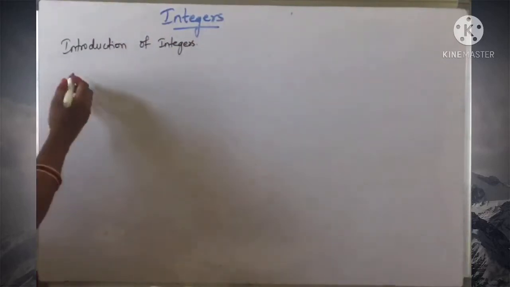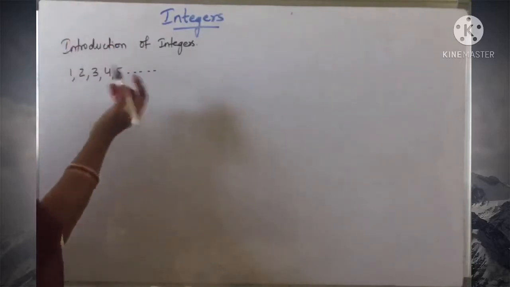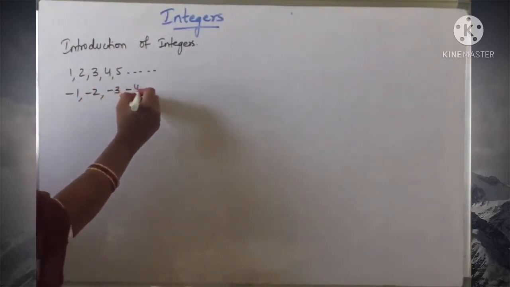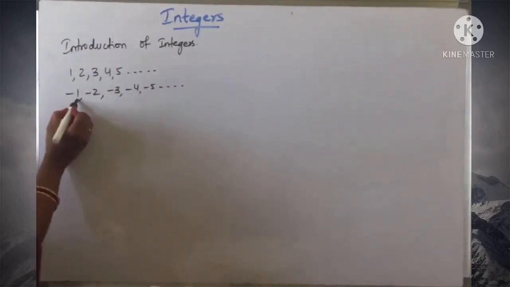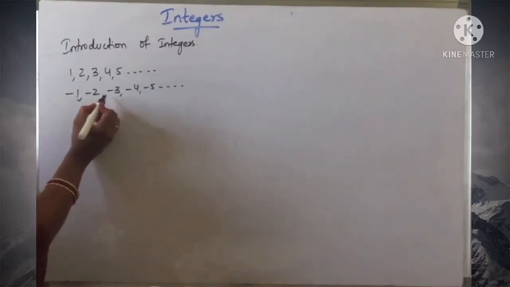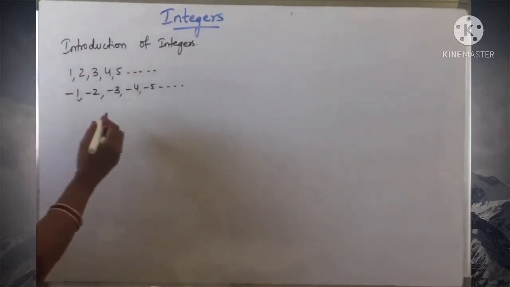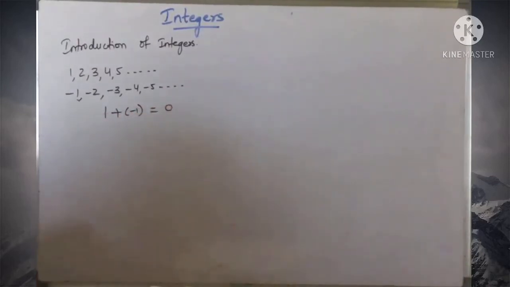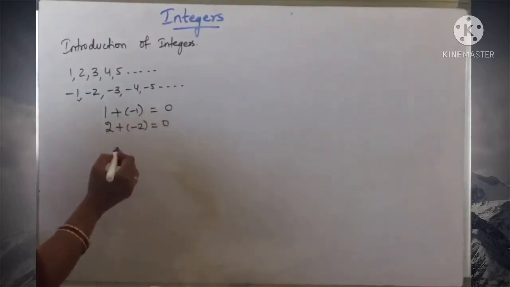Corresponding to the natural numbers 1, 2, 3, 4, 5, and so on, we create new numbers like -1, -2, -3, -4, -5, and so on, such that 1 plus -1 is 0, and 2 plus -2 equals 0, and so on.